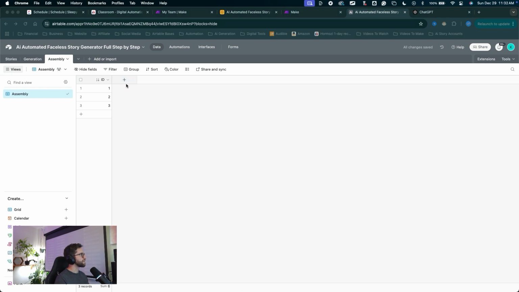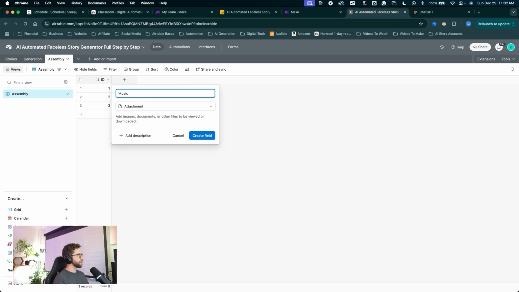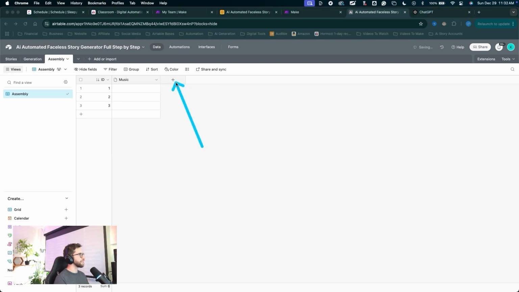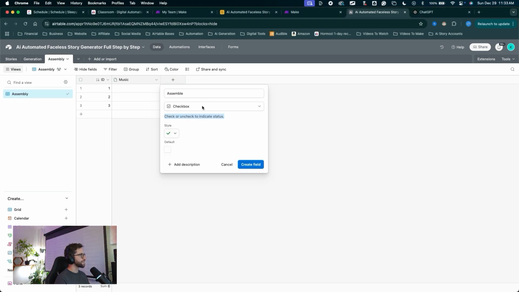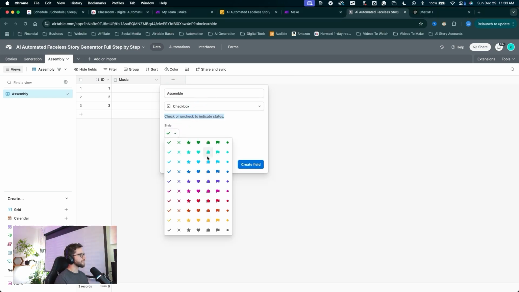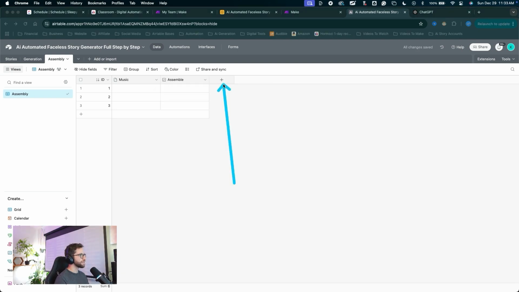Click the plus to create a new field. This will be an attachment field. Click on that, name it music, click create field, click the plus to create a new field, name it assemble. This will be a checkbox field. Click on that. For the style of the checkbox, it doesn't matter at all. I like to use this little thumbs up. You can choose whatever you want and make sure the default is set to unchecked versus checked. We want that unchecked. Click create field, click the plus to create a new field.